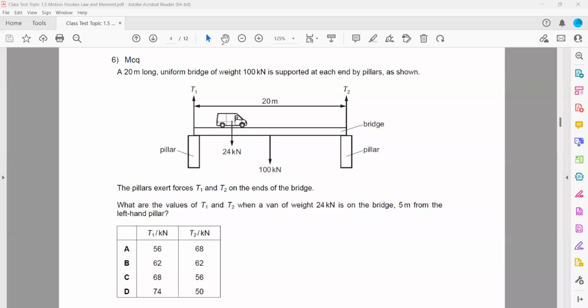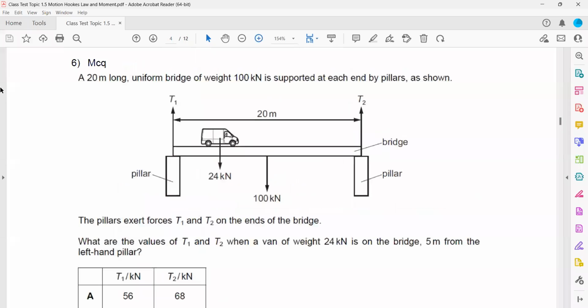So either you can consider the left hand side to be a pivot or the right hand side too. Whenever two supports are there, consider one of them as a point of rotation.